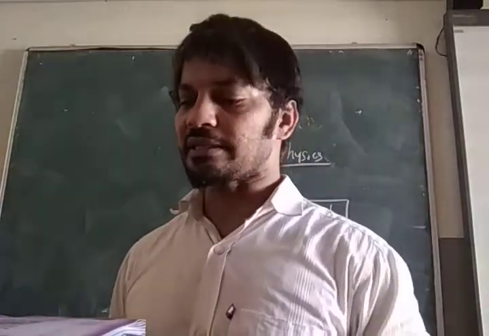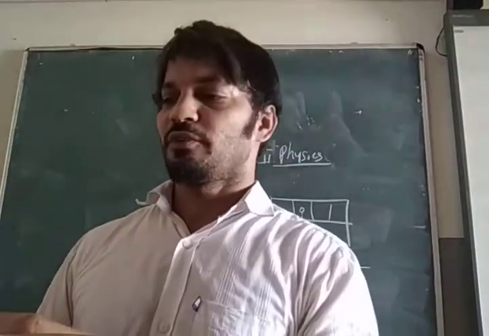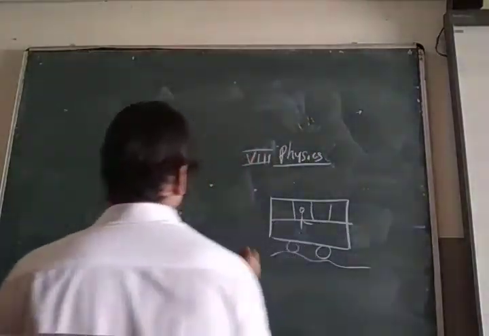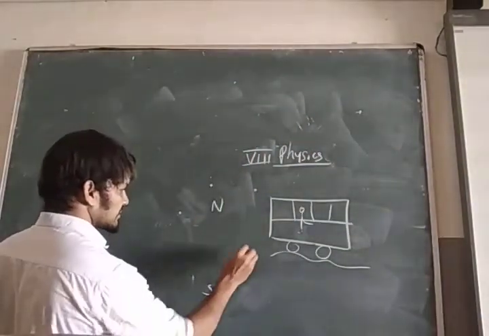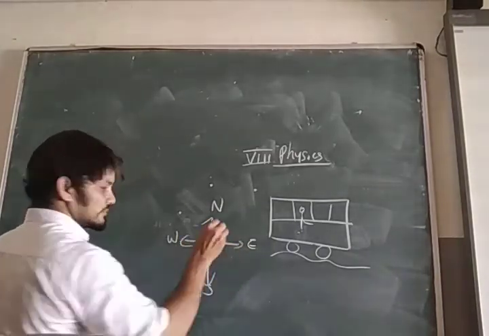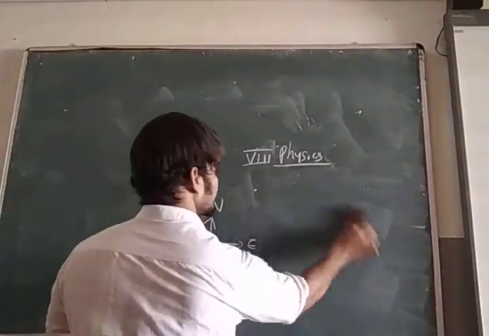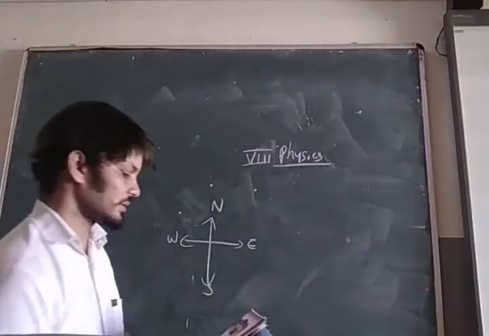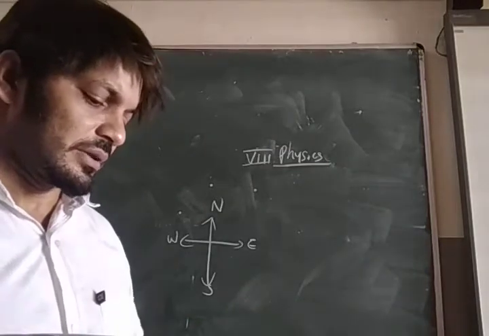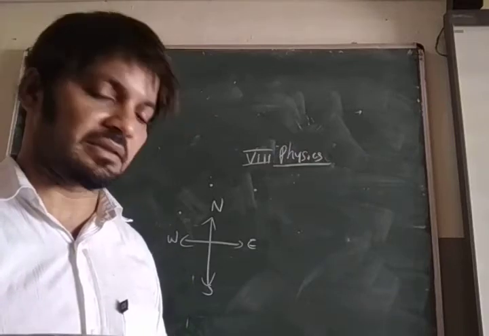Okay. Next, page number 77. There is one figure given, 6.2. There is north, south, east, west. There is a mark. What is given now? Here, the path through which a person travels to office and returns home is depicted in figure 6.2.